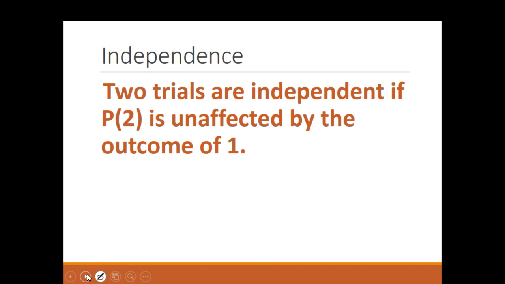We have this fabulous word independence, and it simply says that 2 trials are independent if the probability of the second one is unaffected by the outcome of the first. So when we roll those 2 dice, it doesn't matter which one of them is first and which one of them is second. It doesn't matter what happens on the first dice. They're just independent of each other. But who wins the Super Bowl is not independent of who made the playoffs.